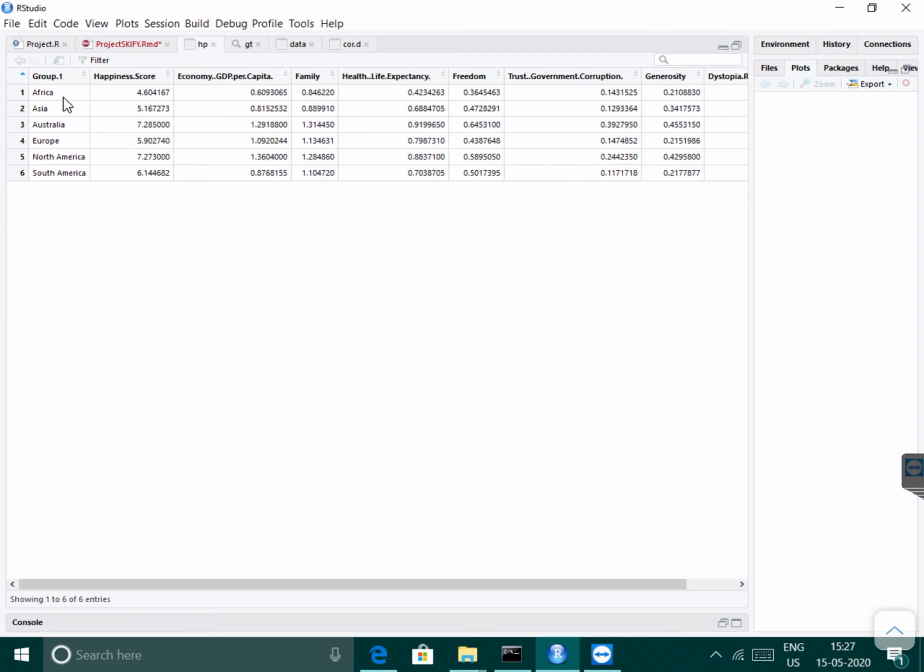it will produce group.1, which has all the continents: Africa, Asia, Australia, Europe, North America, South America. The happiness score of the continent Africa is 4.60. That is the average value over the group after grouping continent-wise. That means the economy GDP of this continent is 0.6093065. Family, health, life expectancy, freedom, trust, government, all the values come out group-wise.